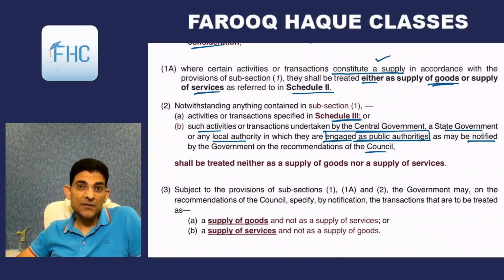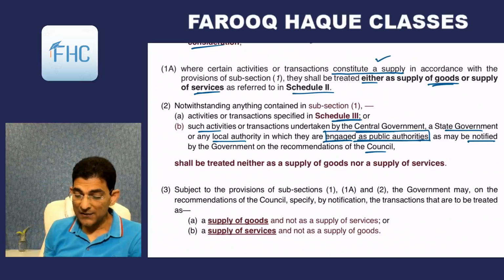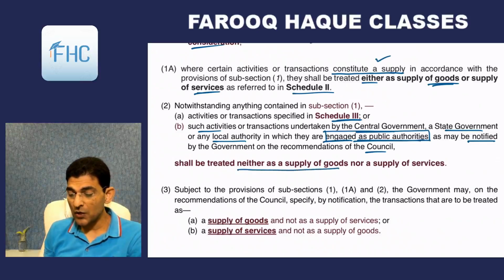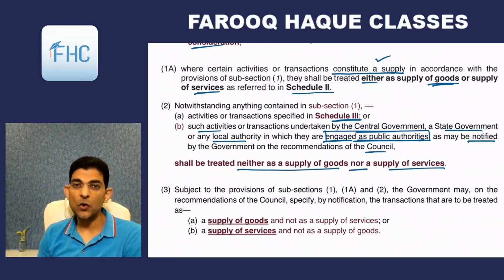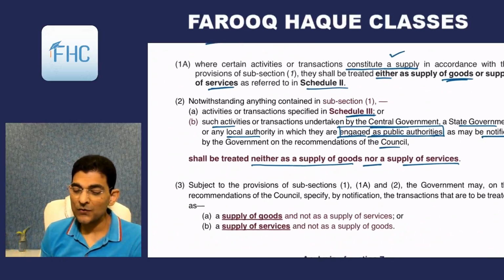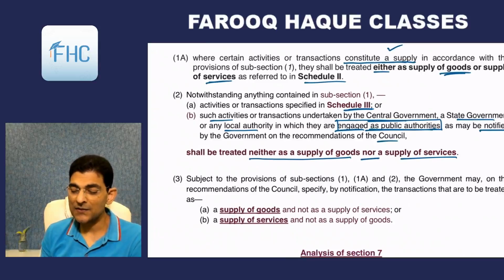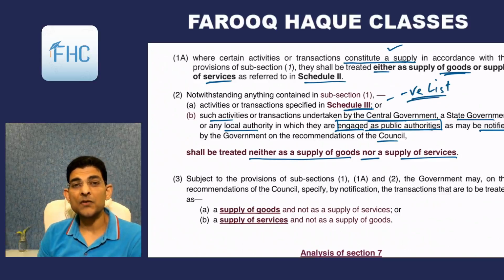So these kind of services will not be taxable, shall be treated neither as supply of goods nor a supply of service, means they will not be taxable because they are neither goods nor service. So if they are neither goods nor service, means there cannot be a levy, and if there is no levy, no taxability, right? So these we call as negative list. More so Schedule 3. The transactions which are defined in Schedule 3 are called as negative list, means list of transactions which are not taxable at all.